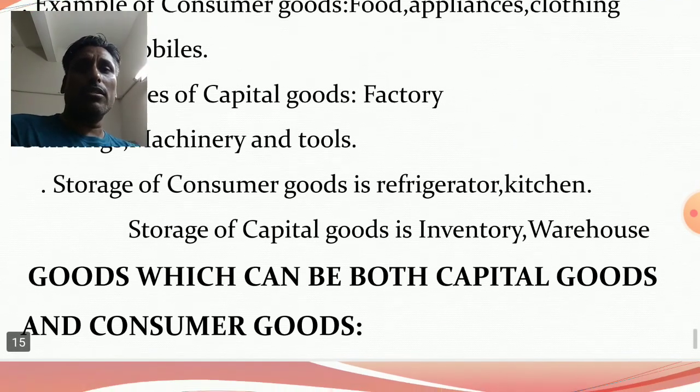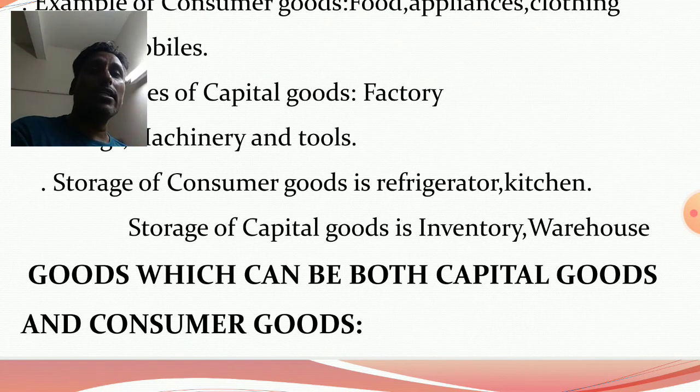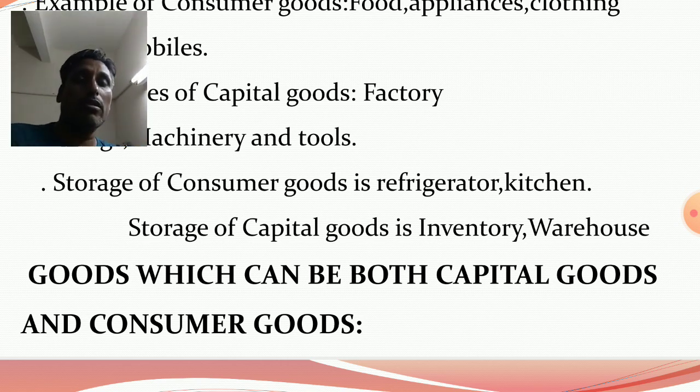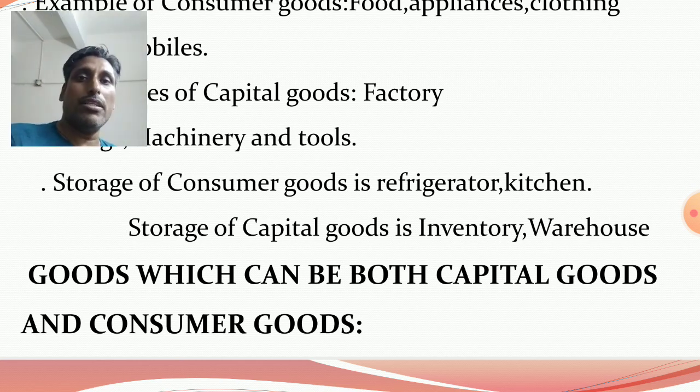Another one: storage of consumer goods is the refrigerator and kitchen, basically in the household sector. We store food items in the refrigerator and also in the kitchen. Similarly, storage of capital goods is inventory and warehouse. Inventory and warehouse are there to store the capital goods. But in the case of consumer goods in the household sector, the refrigerator and kitchen are there.